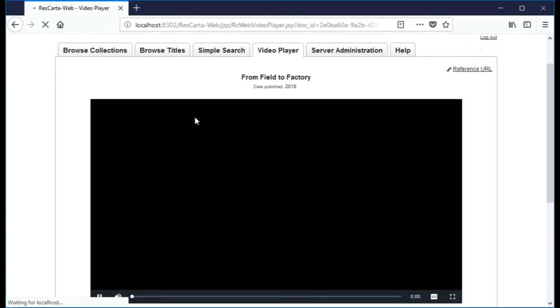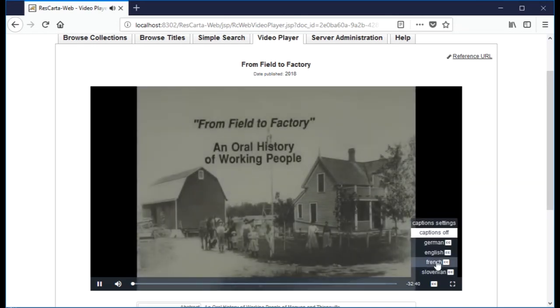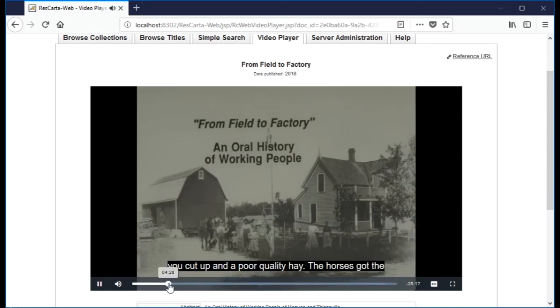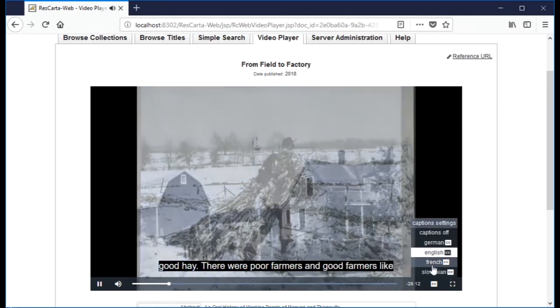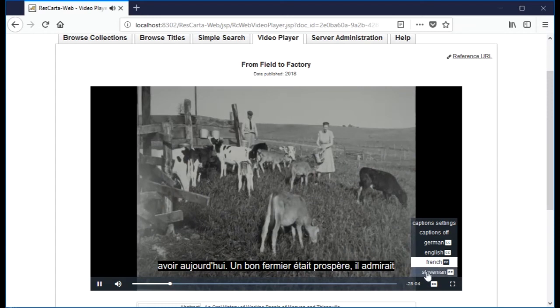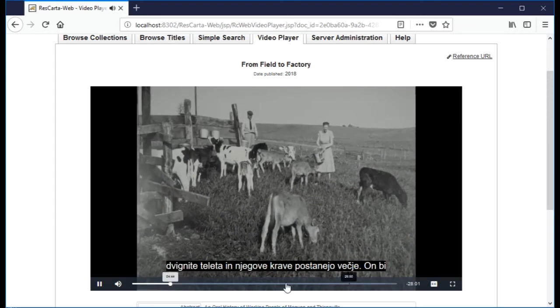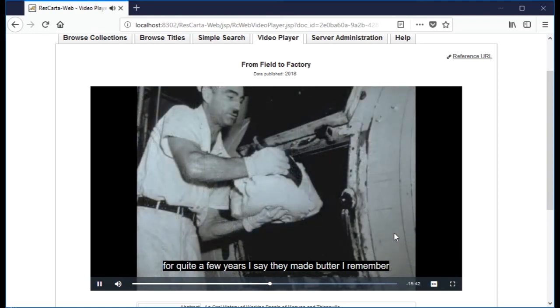We click on it and here it comes. Loading, playing. So it's playing the English here. And we get to jump around, see our poor farmers and good farmers. We have German, French, Slovenian, today. Let's go back to English here for a second.